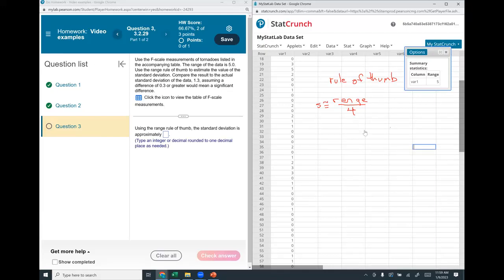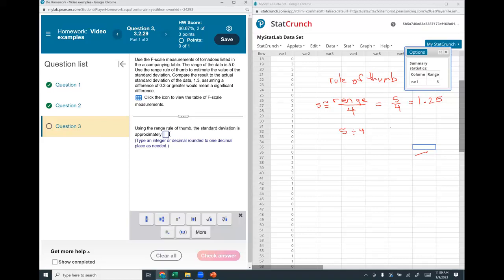So this is equal to 5 divided by 4. And in decimal, that's 1.25. If you're not sure how to do that, you would do 5 divided by 4 on your calculator. Okay. And so it's approximately 1.25.